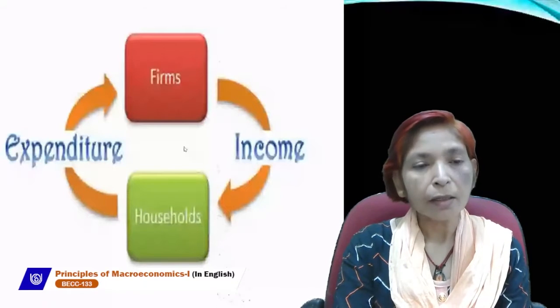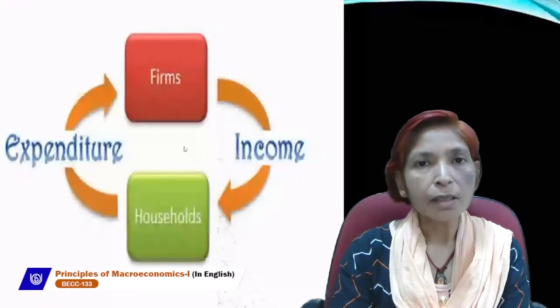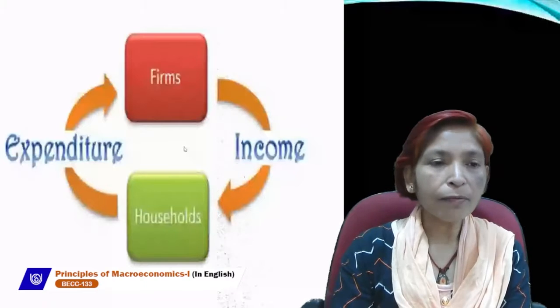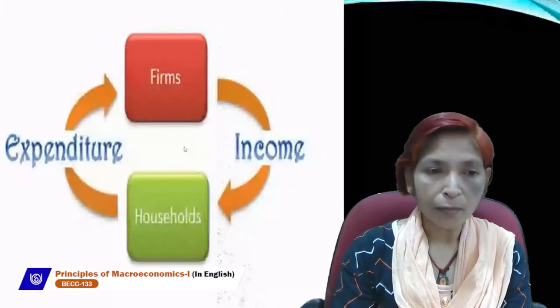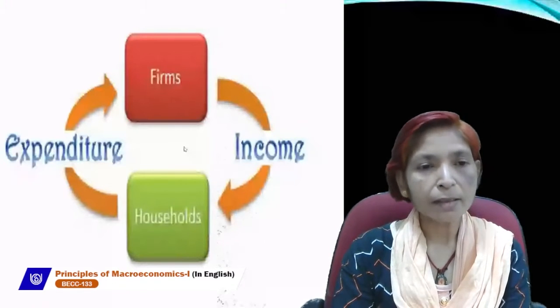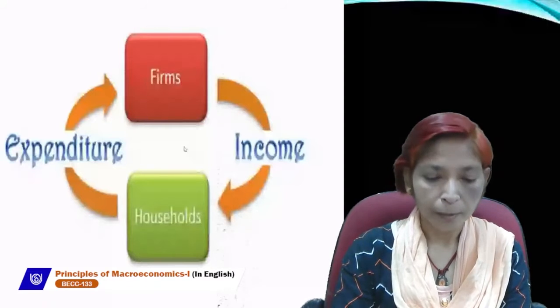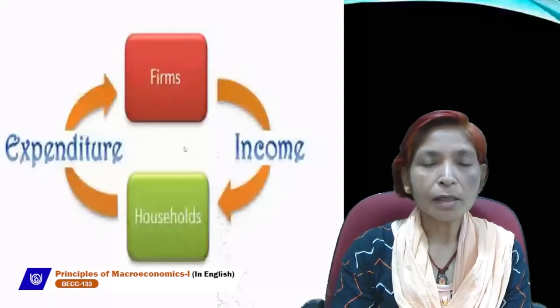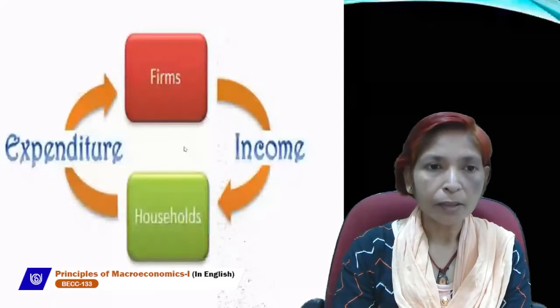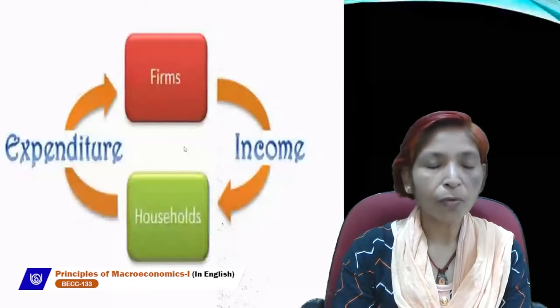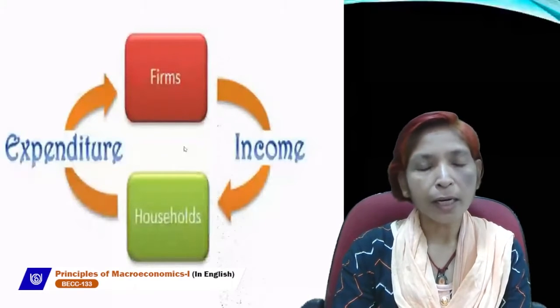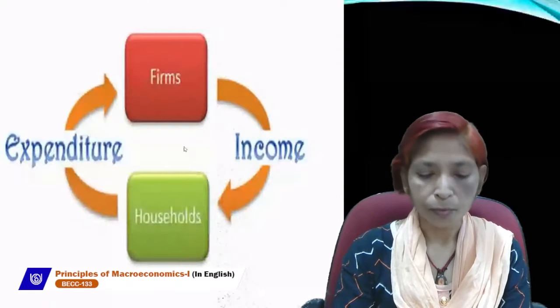So at present, which flow is going on? At present, money flow is going on in our economy, and four sectors exist in our economy. This is called the circular flow of income, which has two types. One is real flow and the other is money flow.